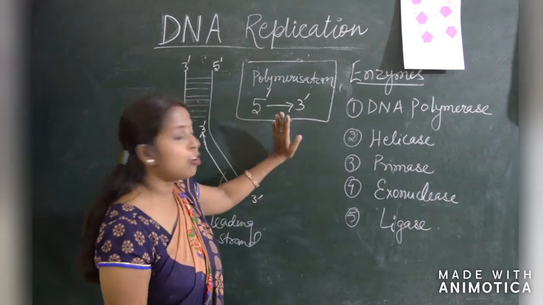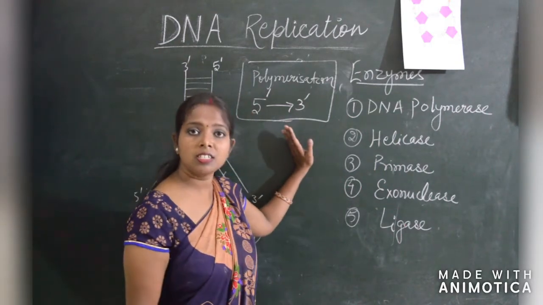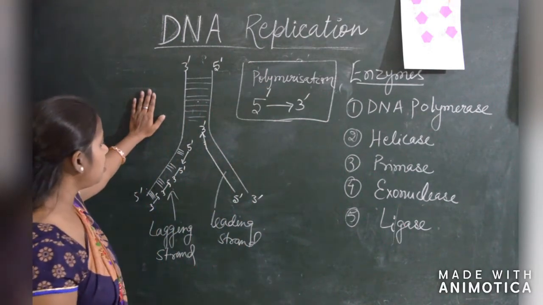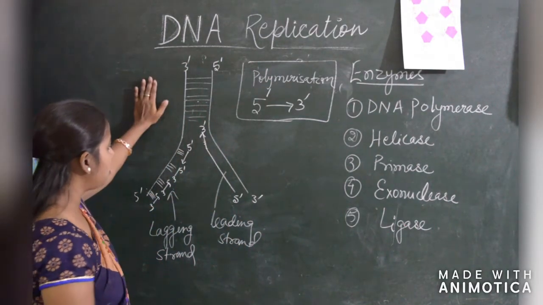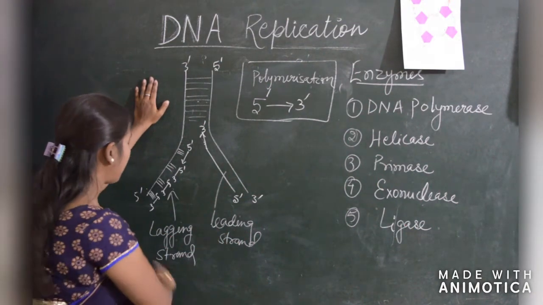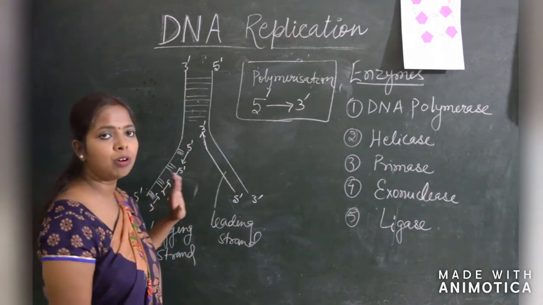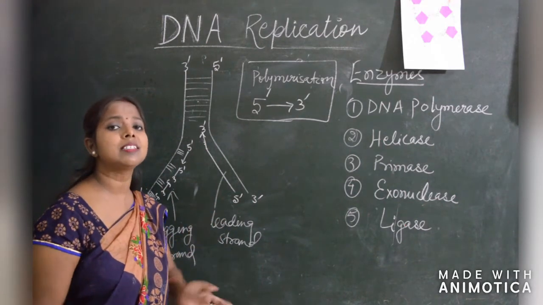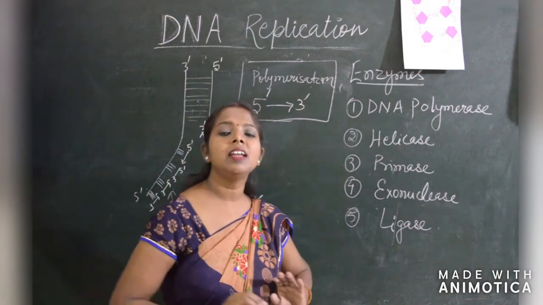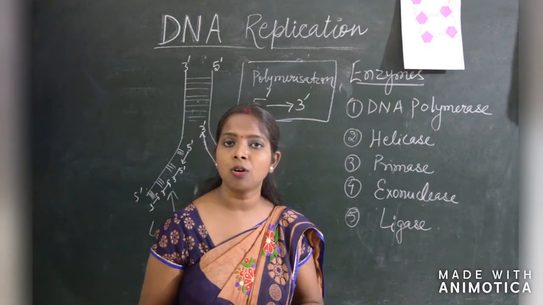Okay. It is also important that polymerization always occurs in the 5' to 3' direction. It is very important to remember. And I have shown the structure, that is the DNA replication fork form. One part is the DNA leading strand, the second part is the lagging strand. The leading strand is a continuous strand, the lagging strand is in the form of fragments, which are also called Okazaki fragments. So all these terms we should always remember when DNA replication is asked in exams or questioning any time.